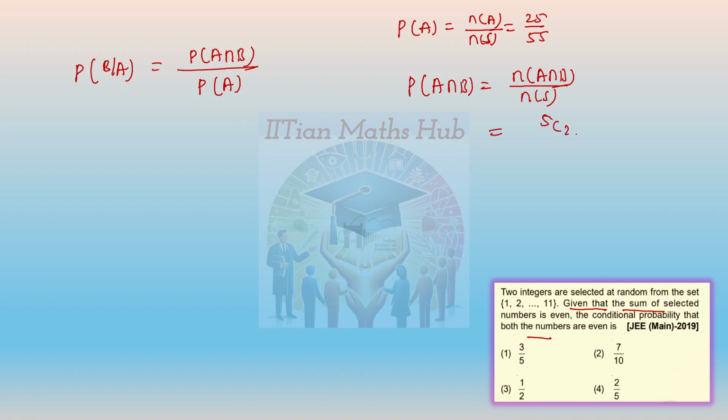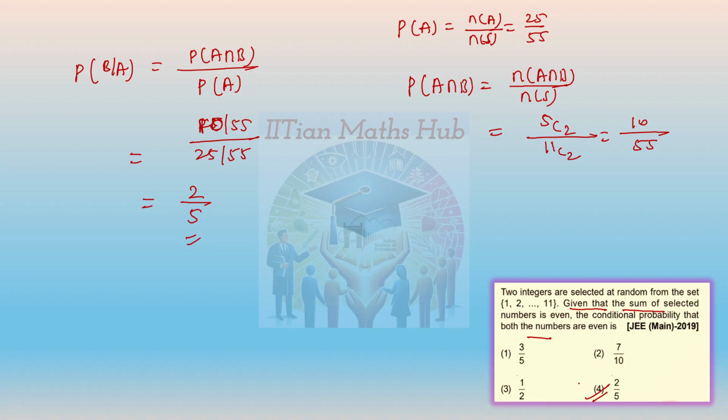So 5C2 is the total number of elements you will be getting in the intersection B, and the sample space is 11C2. So again it will be nothing but 5 into 4 by 2, that is 10, and this is 55. Take the ratio and you will get the answer. Put the values here: 10 by 55 upon 25 by 55. So the answer is 10 upon 25, that is 2 by 5, the right answer for this question. Right?